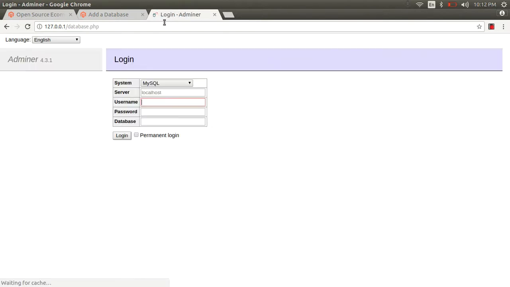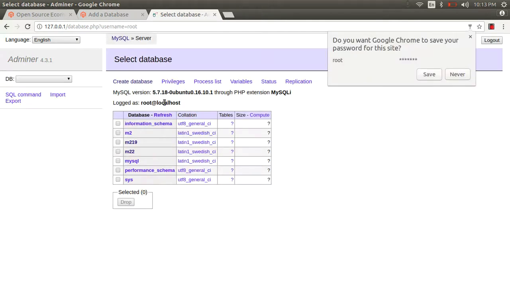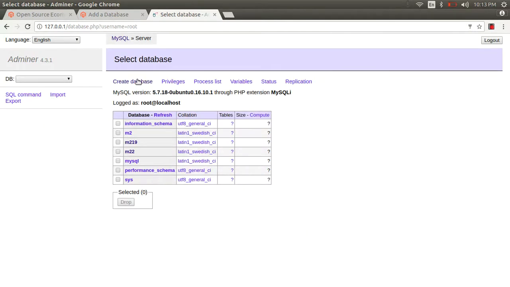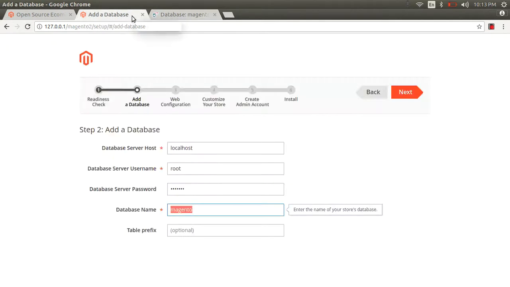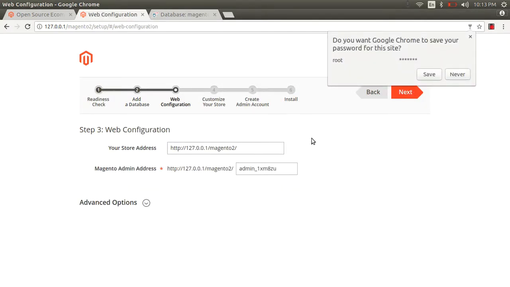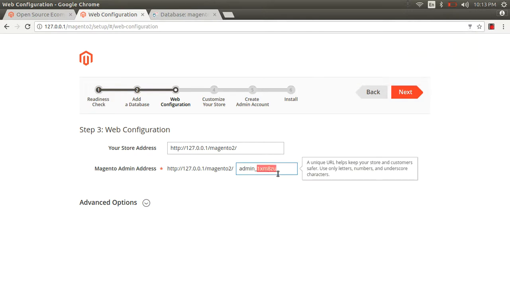If you know Adminer, you can use it, or if you are familiar with phpMyAdmin or MySQL Workbench, you can use anything. So create the database Magento 2, and then next. Everything is okay, and you can use slash admin or anything else for the admin URL.